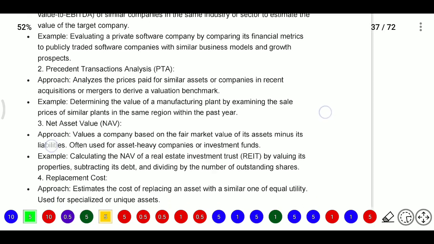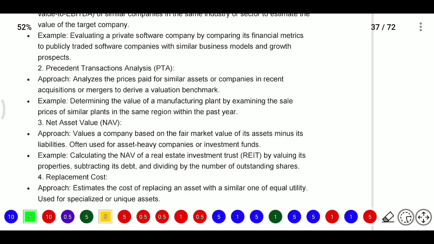For example, determining the value of a manufacturing plant by examining the sale prices of similar plants in the same region in the past year. So we are establishing a new manufacturing plant. We will see if any manufacturing plant was sold around that area in the last 1 year, and we will see based on that. That is precedent transaction analysis, previously, is there any similar transaction.